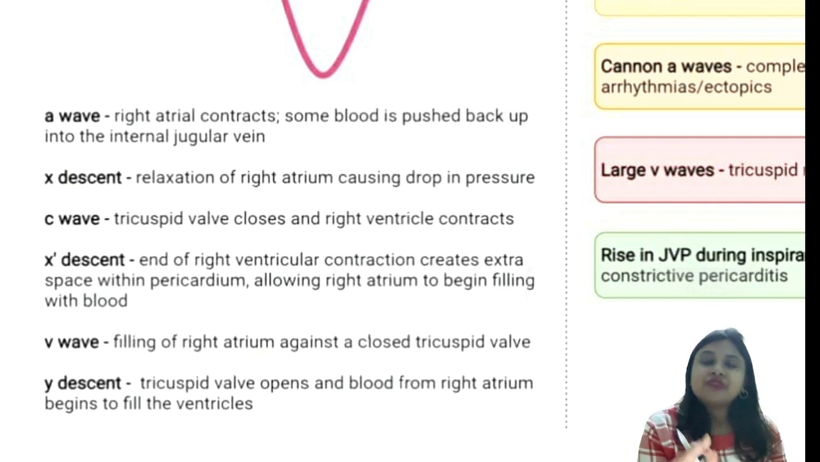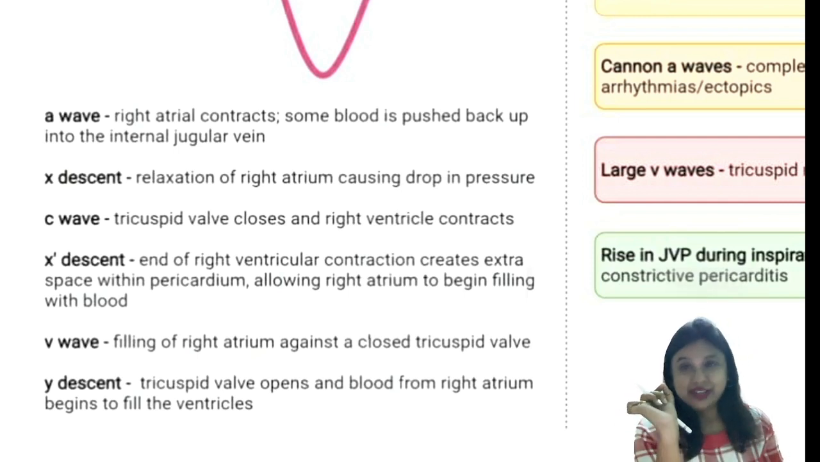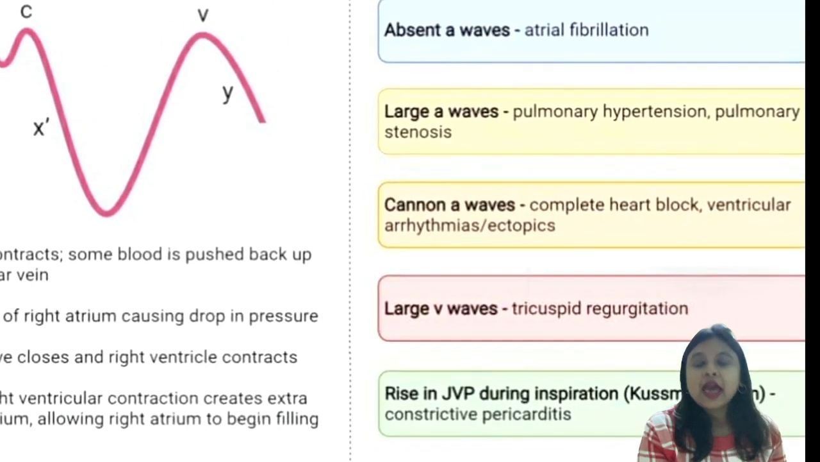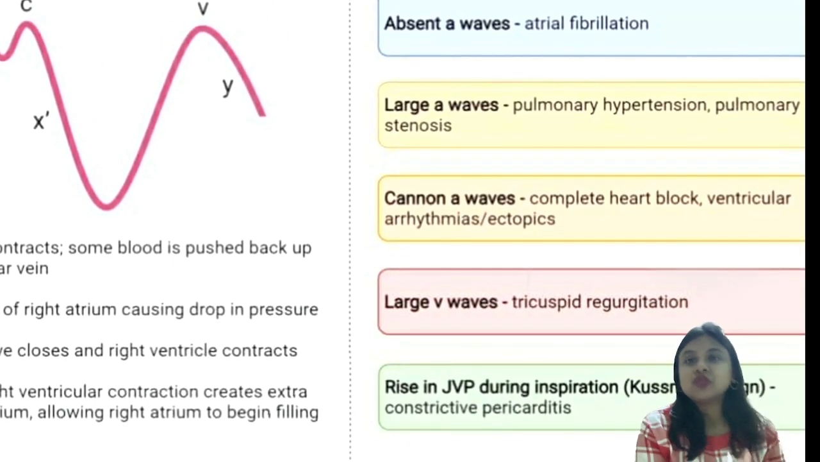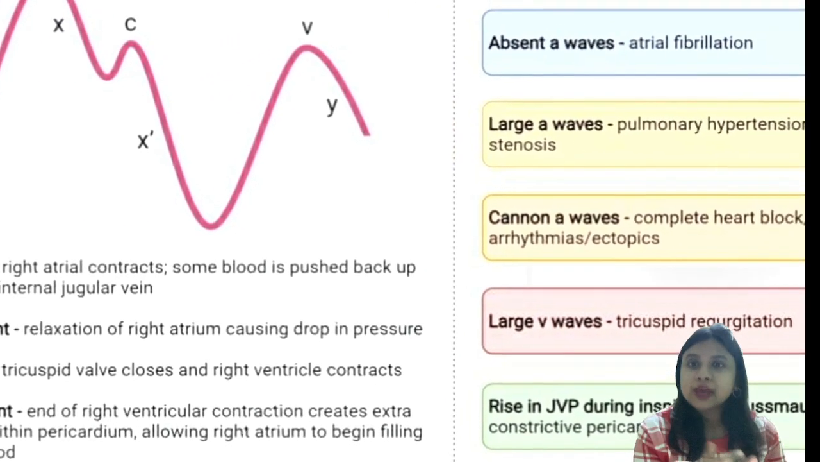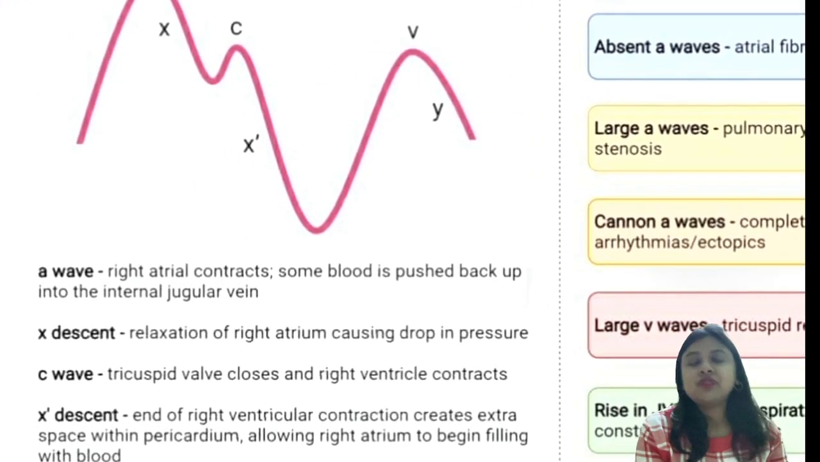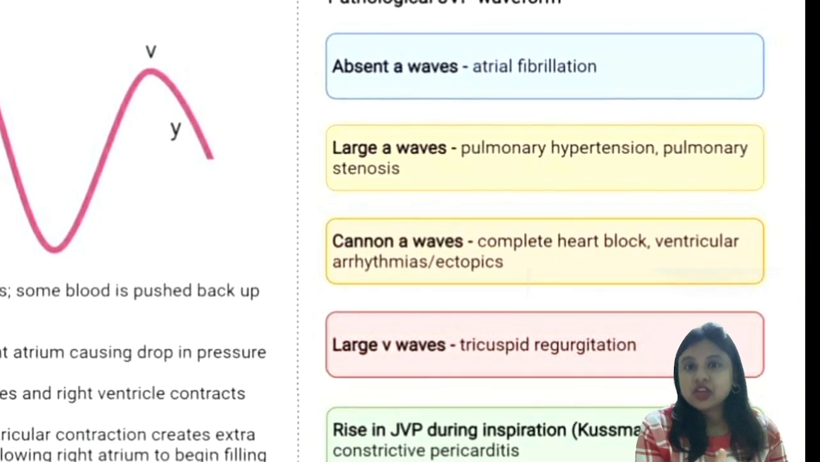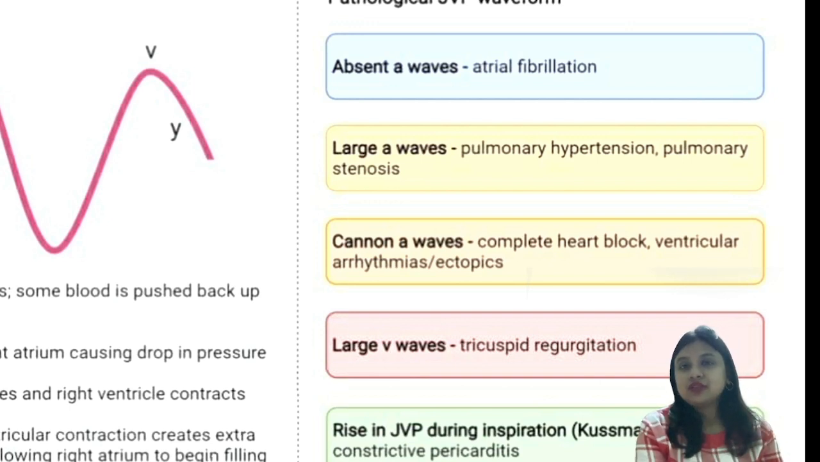Okay. Now, after knowing which waveform is because of which physiology, you need to remember the pathology behind every wave. First is the absent A wave. It's a very common question, and it is because of atrial fibrillation. It's a type of arrhythmia, right? So in atrial fibrillation, you're not going to get any A wave. Whereas large A wave, you're going to get in pulmonary hypertension, tricuspid stenosis and pulmonary stenosis. Cannon A waves are found in complete heart block and ventricular arrhythmias.